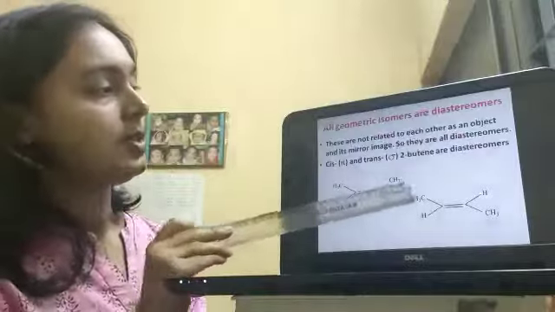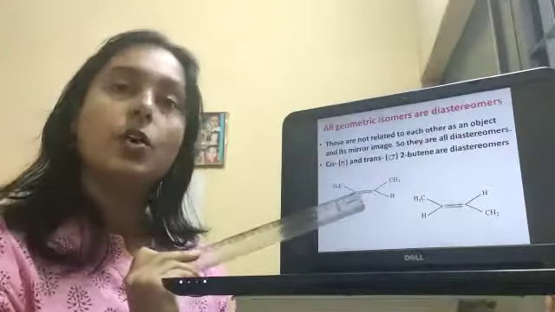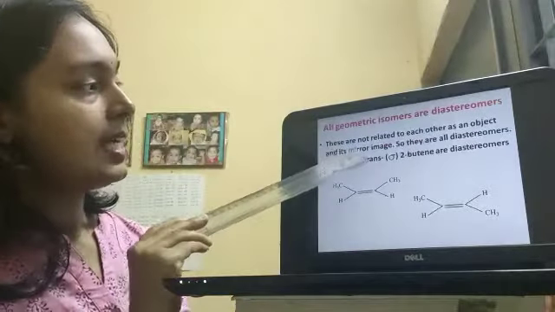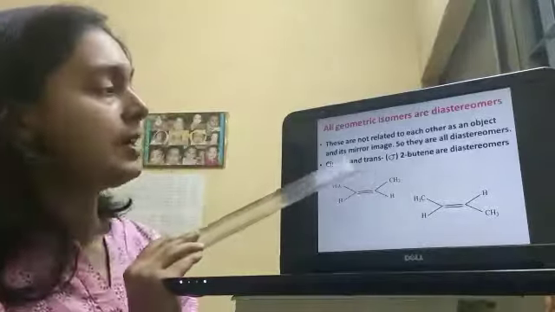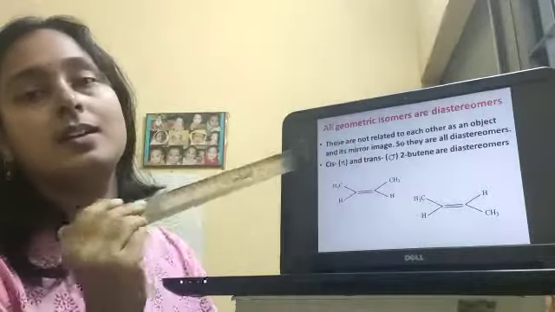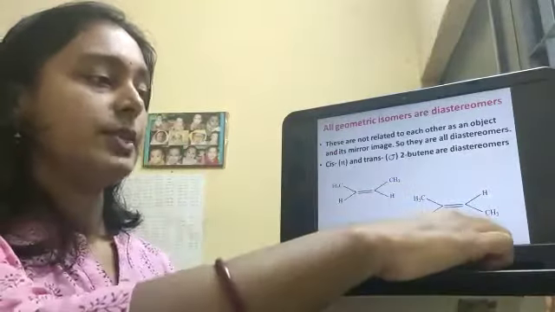So these are not mirror images of each other, so they are all diastereomers. And cis and trans 2-butene are diastereomers. They are also called pi diastereomers and sigma diastereomers. So for this day, it is